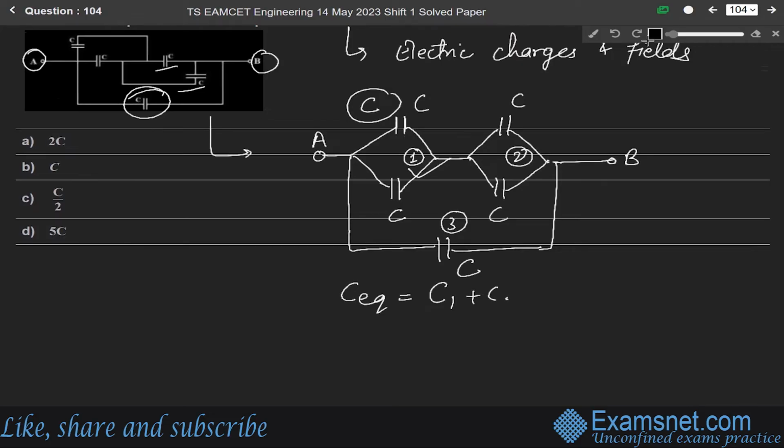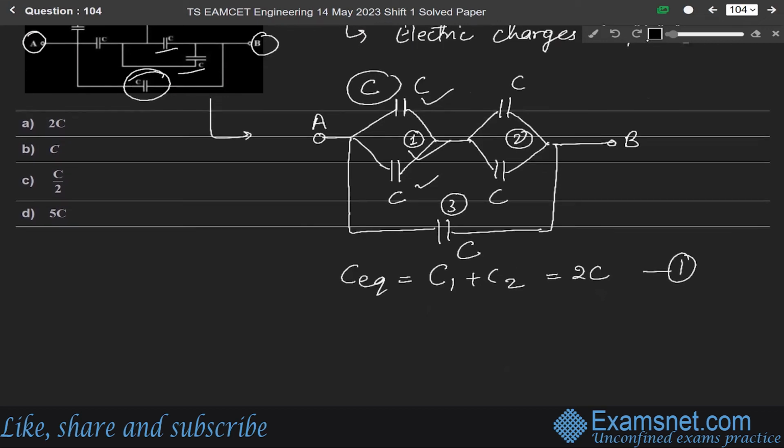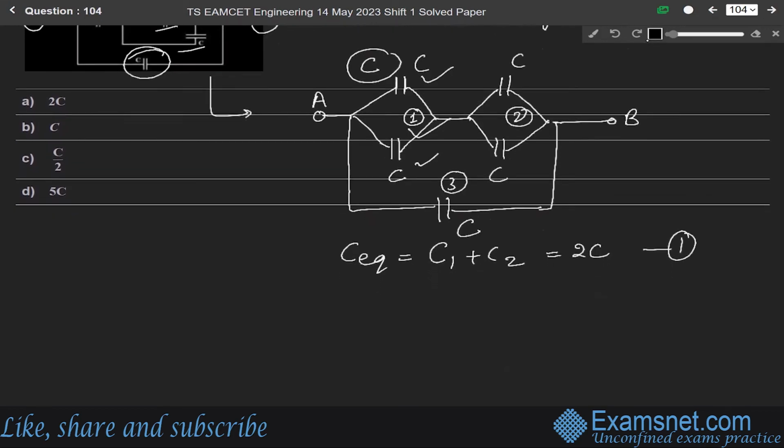So C1 plus C2 means this C plus this C, so it will be equal to 2C. Let us say this is equation number 1. For the second also, the C equivalent will be C1 plus C2, which means 2C. Here also 2C, okay?